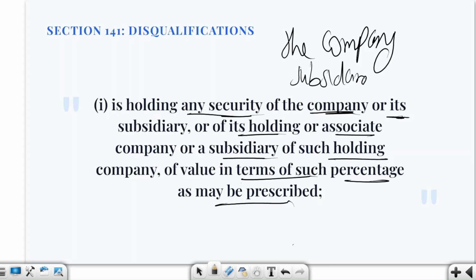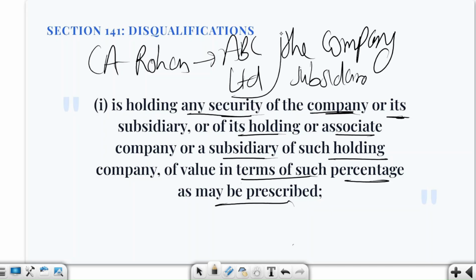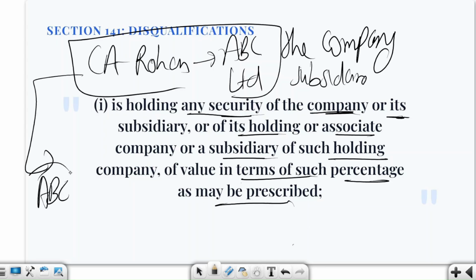disqualified. Let us take an example. There is a CA, let us take the name CA Rohan. Now CA Rohan is proposed to be an auditor of ABC Limited. Just proposed, I have not made him the auditor as of now. Now suppose Rohan's relatives hold shares in ABC Limited. Let us say his father has some shares in ABC Limited. Does any holding automatically disqualify Rohan?